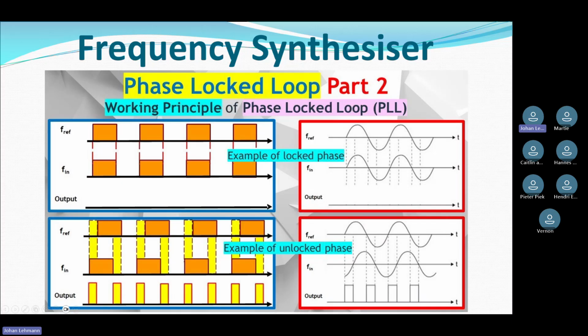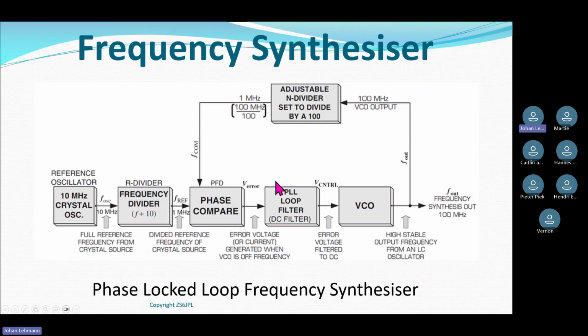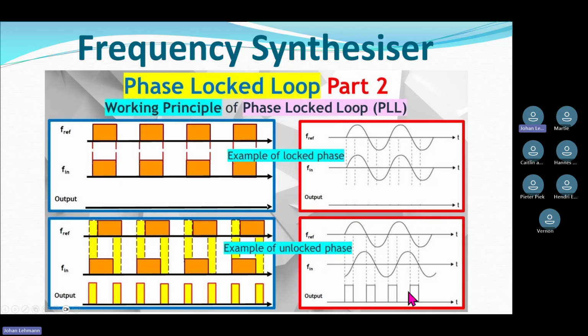So if I go back just one slide again, this is what the filter is supposed to do, because this error signal, you cannot put it straight into the VCO. It will get confused. It's like switching a light on and off. There's no dim or bright anywhere in between. It's either on or off. So the VCO doesn't know what to do if I put this into the VCO.